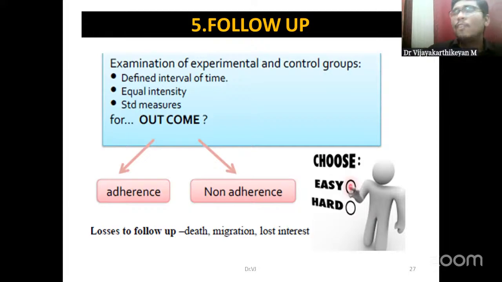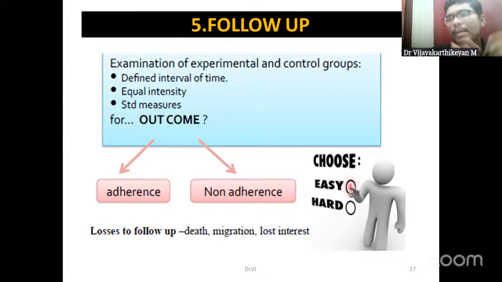What is follow-up? During follow-up, all the participants have to be maintained in a controlled environment. That is why the name is a randomized controlled trial. They are not going to mix with the general population, or go out of our control. That is why it is known as a controlled environment.